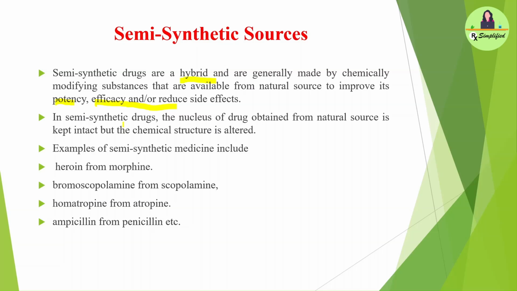In semi-synthetic drugs, the nucleus of the drug obtained from a natural source is kept intact, but the chemical structure is altered. Examples of semi-synthetic medicines include heroin from morphine, methylscopolamine from scopolamine, homatropine from atropine, ampicillin from penicillin, etc.